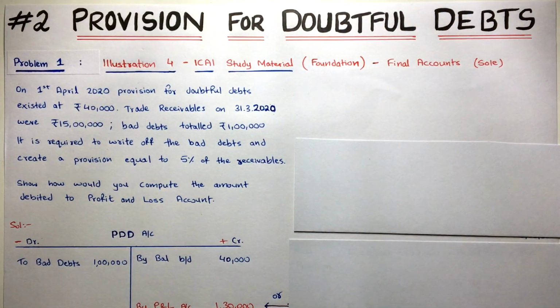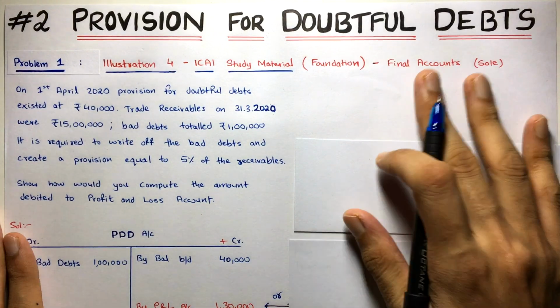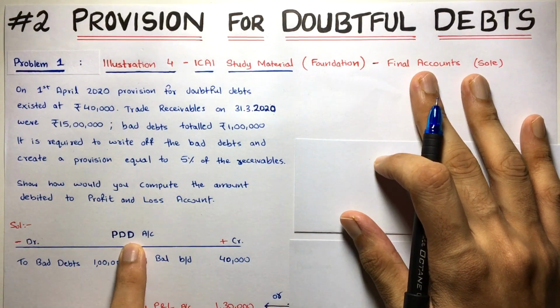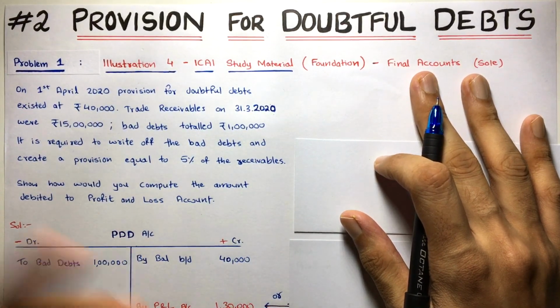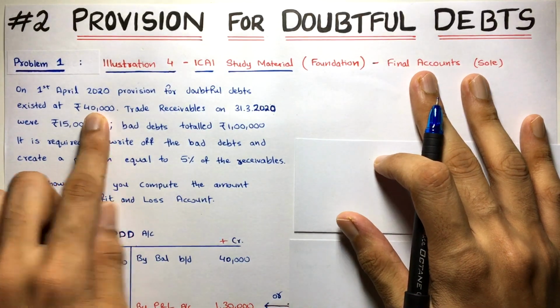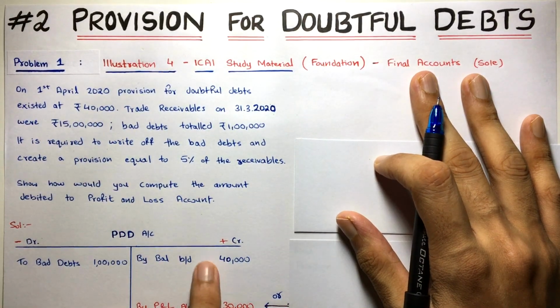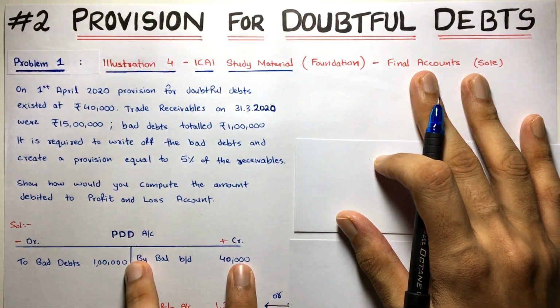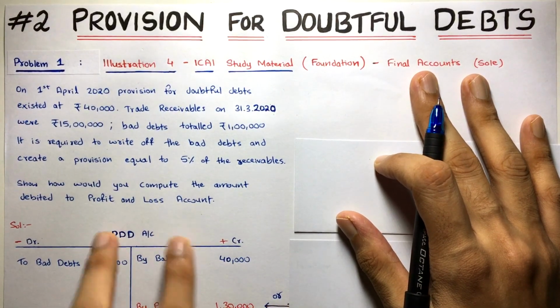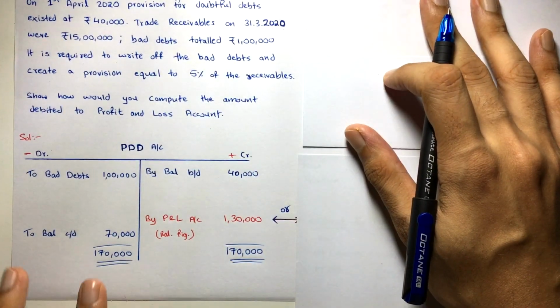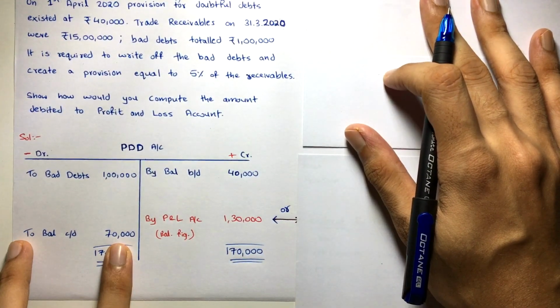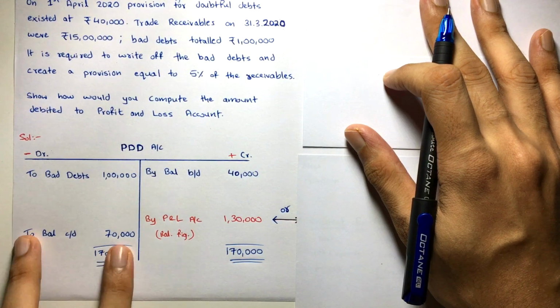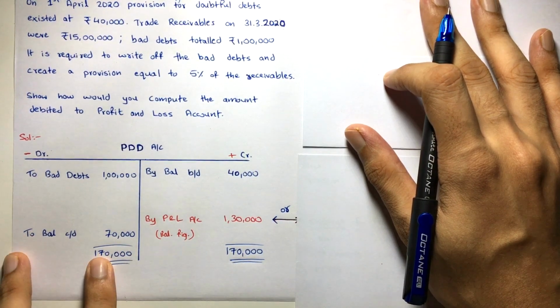So let's see how this account is prepared. Understand properly, it's really simple. How much PDD existed? The opening balance was 40,000. So balance brought down, or brought forward, 40,000, opening balance on the credit side, because this account has a credit balance. And then what you will do is take the closing balance. How will you know the closing balance? Really simple. You have to calculate the new provision.